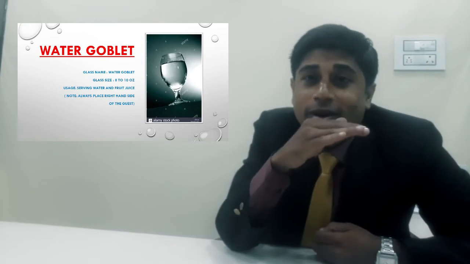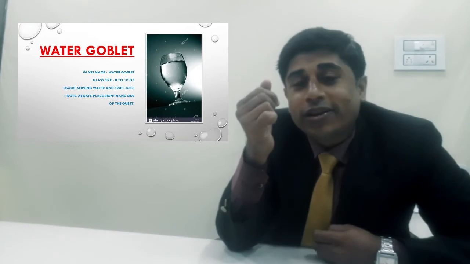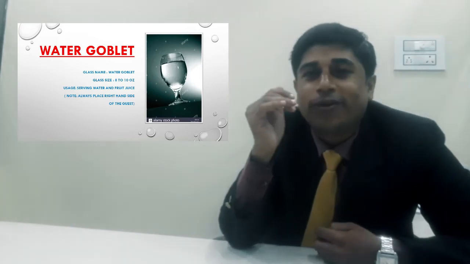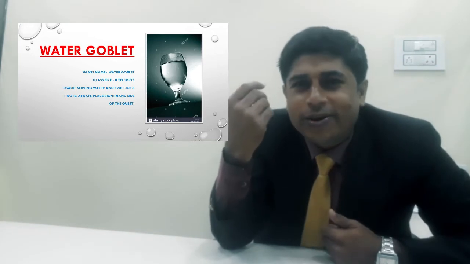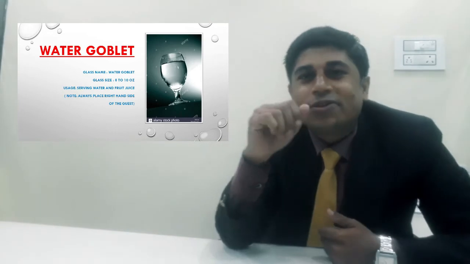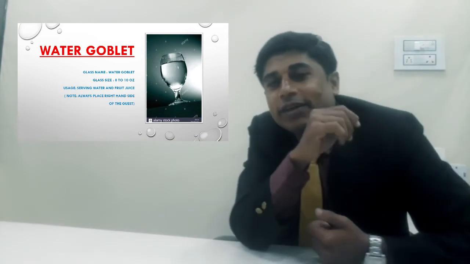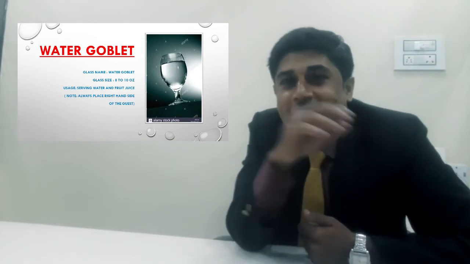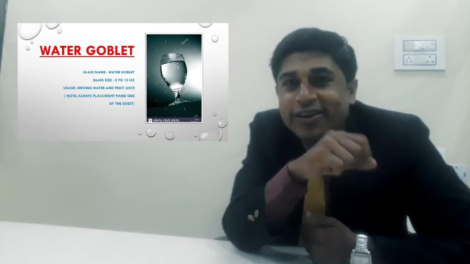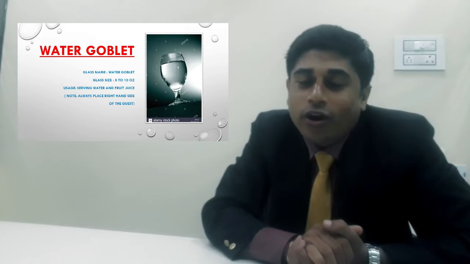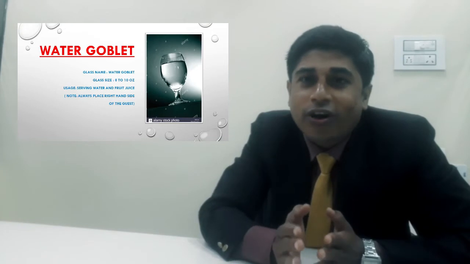This water goblet, the word goblet, comes from the magical word goblins. You all saw the Harry Potter movie, right? In Harry Potter there is a human-like creature named goblins. They have small feet, and you can see on this slide that the glass also has a small foot. That is why this glass is called a goblet.